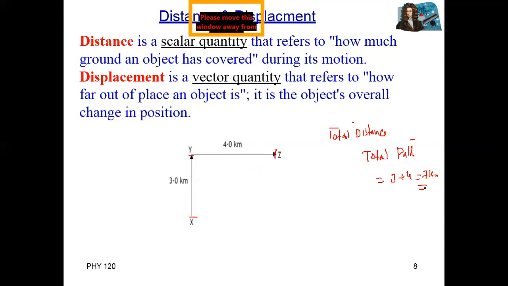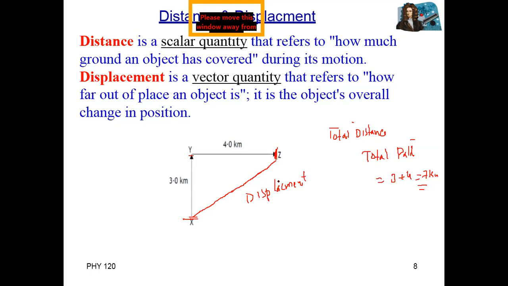But displacement is the shortest distance between 2 points. For example, the starting point is X, and the end point is Z. This distance is the shortest distance. So this distance is called what? Displacement. Correct? Distance is the actual path, and displacement means the shortest distance between 2 points.